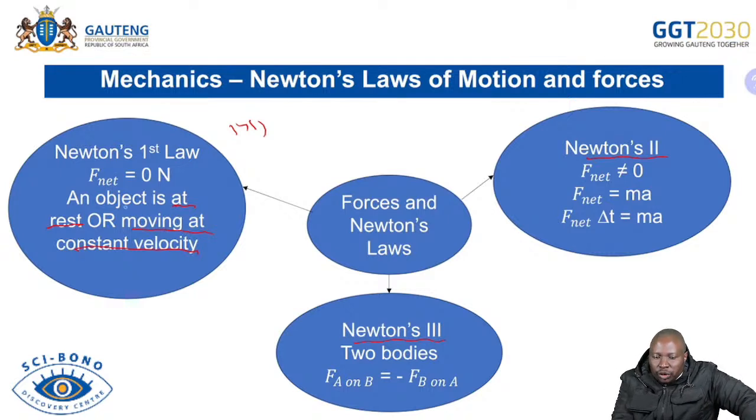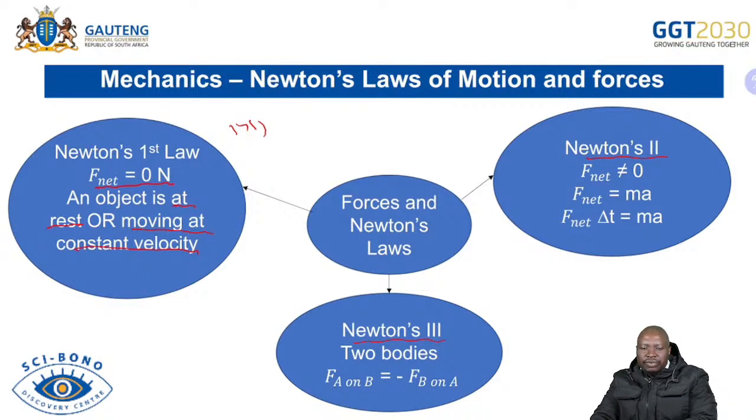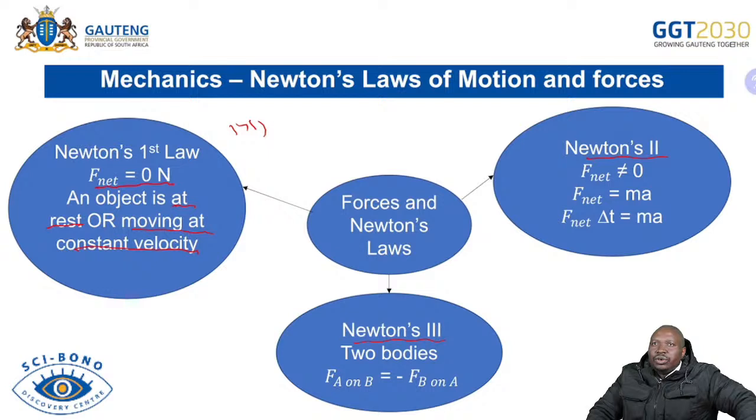And then we are saying for Newton's first law, F net equals 0 because the object is at rest. When the object is at rest, it means that there is no more motion, which means that our acceleration is 0. When it's moving at constant velocity, it means that the final velocity and the initial velocity are equal. If you look at the change, which is final velocity minus initial velocity, it will give you 0 as well. So we're saying F net equals 0. Another thing that I must add on Newton's first law is that the forces are balanced. If the object is having balanced forces, we'll talk about Newton's first law because F net will be 0 newtons.